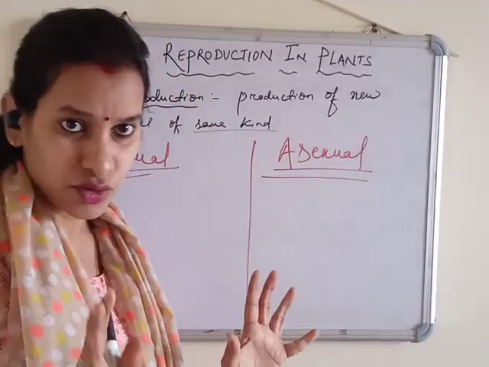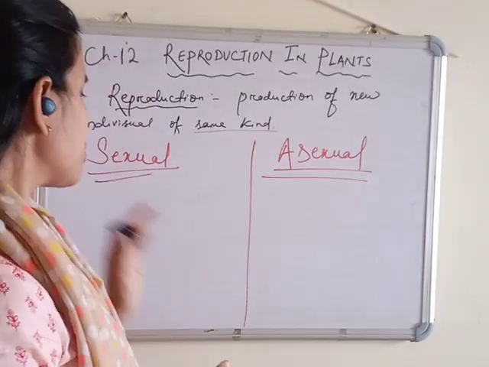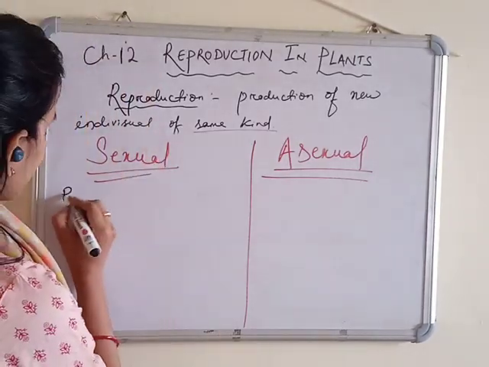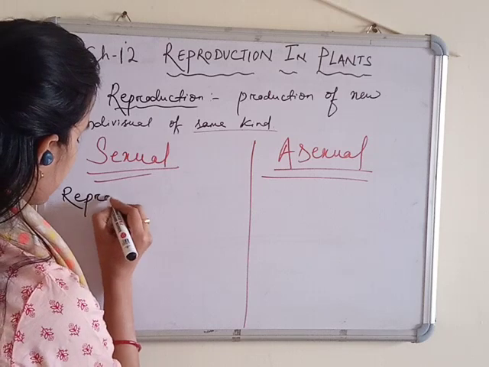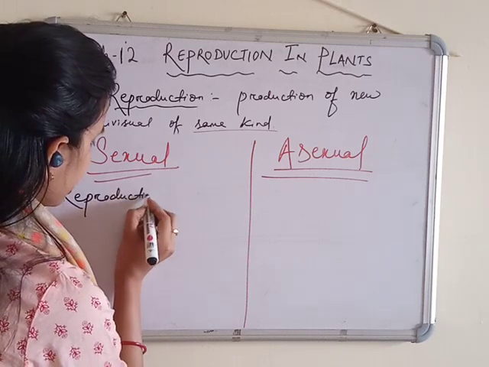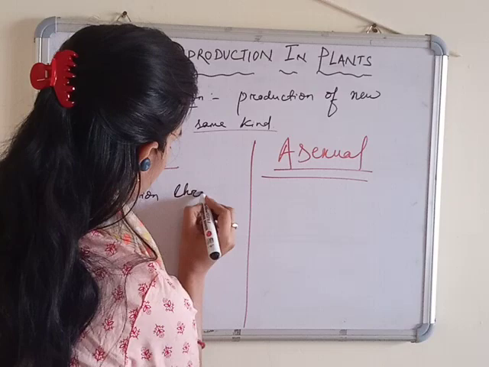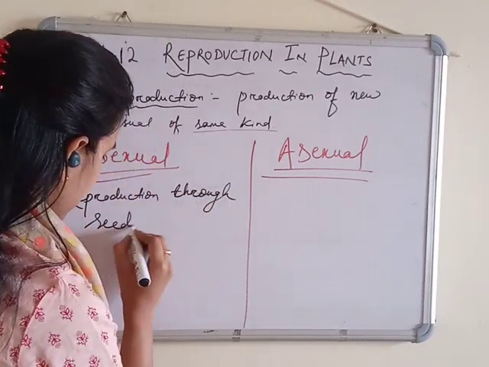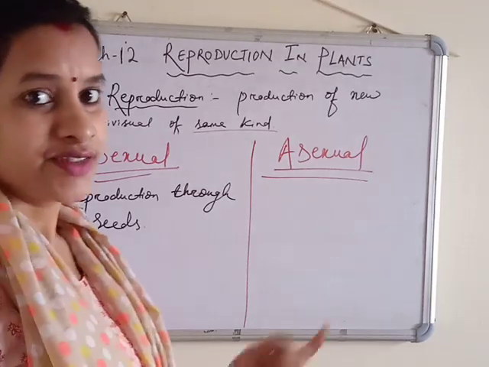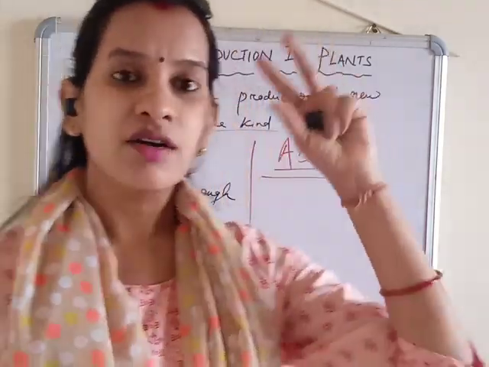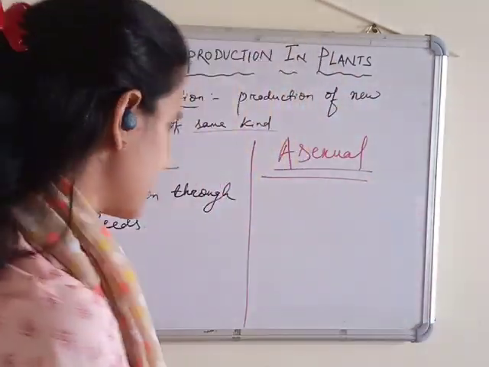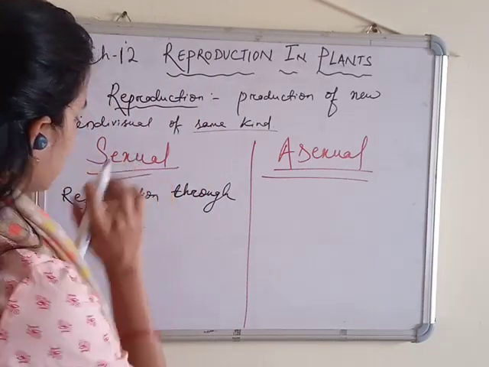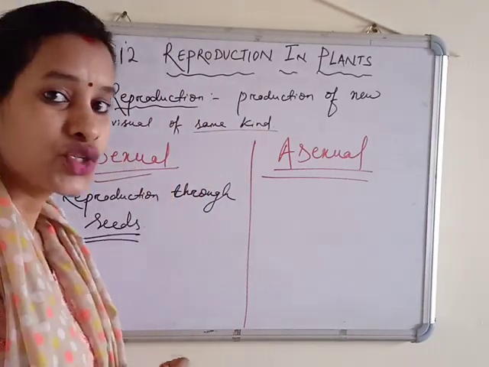First let me make the definitions clear. Sexual means reproduction through seeds. Seeds means the flower is also involved, because the flower gives rise to fruits and fruits give rise to seeds. If the new plant grows from seeds, it is considered sexual reproduction.